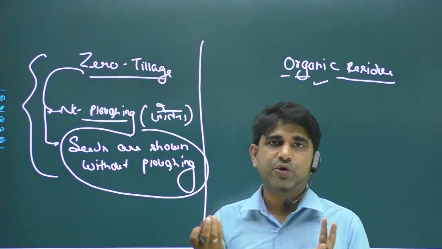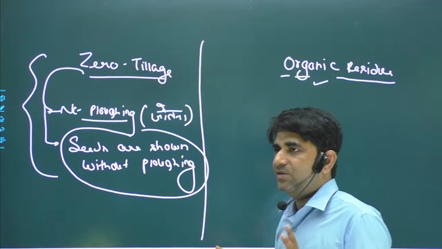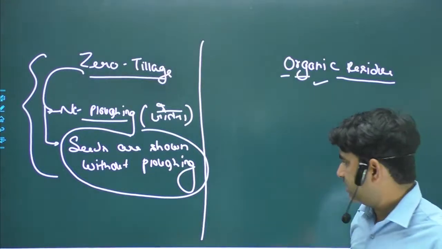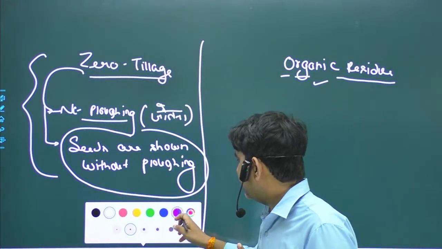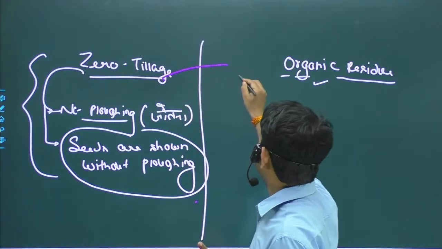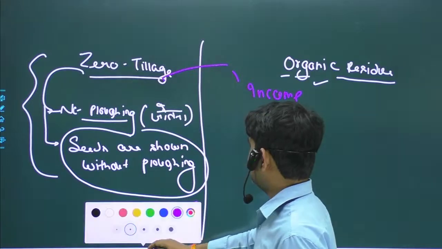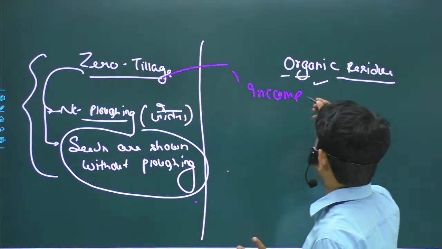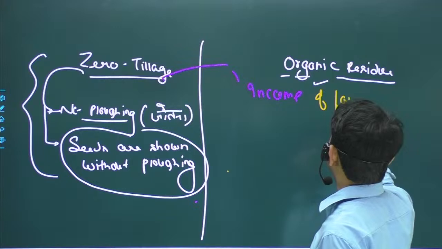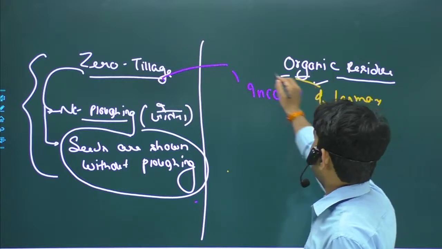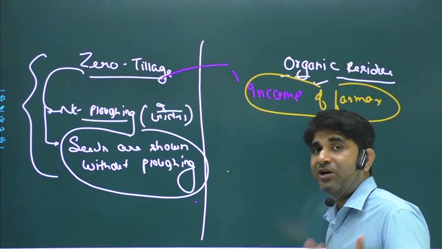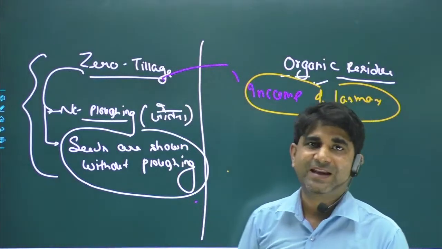Now you'll ask, how can you say that? Because it is the motto of our Prime Minister that we will increase the income of farmers, we will double the income of farmers.